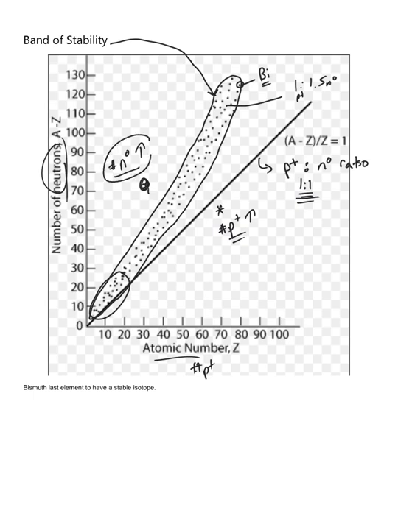So whenever I have an isotope on the left side of the band of stability, anywhere over here, we would predict that it would undergo a beta decay because we have too many neutrons. And we need to convert neutrons into protons so that it will